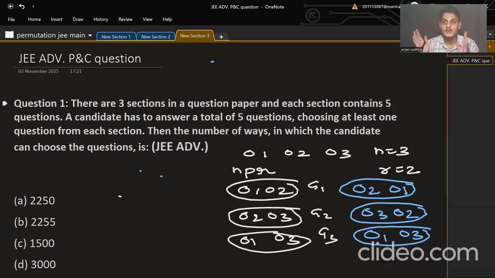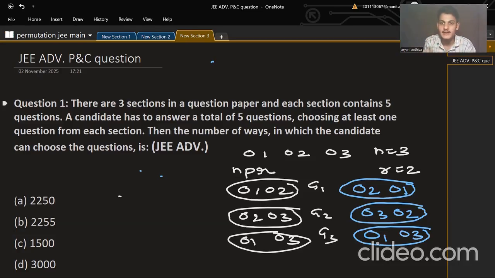Let's say the question is like this: there are two seats, A and B, and I need to arrange people on them. In that scenario, order does matter, because if Aman is sitting here and Suman is sitting here, that is a different arrangement from Suman on A and Aman on B. Now Aman is on A and Suman is on B, so that is a different arrangement.